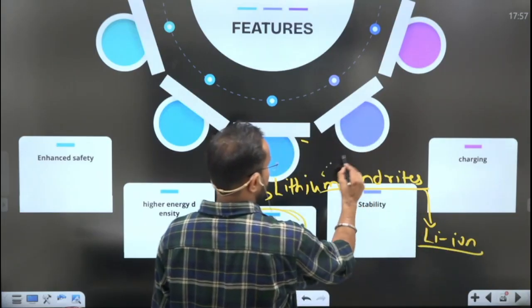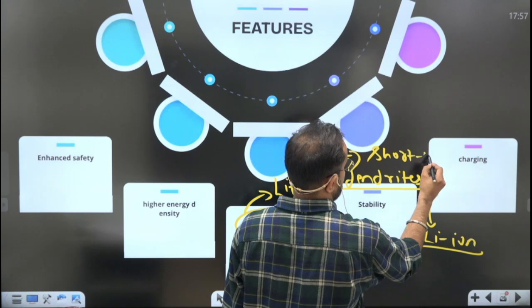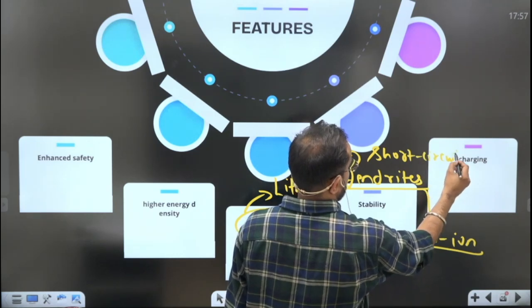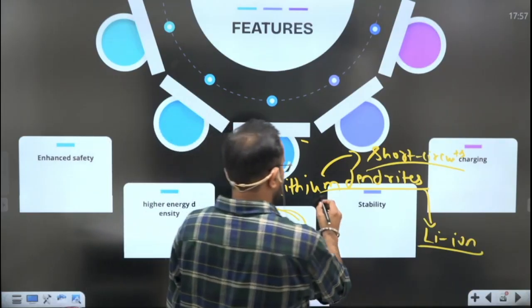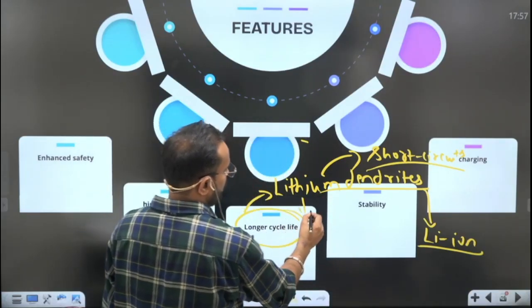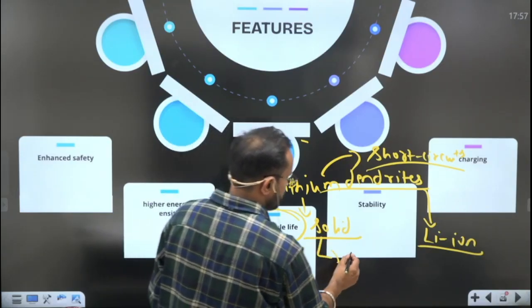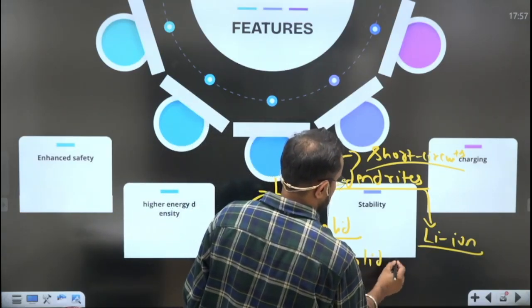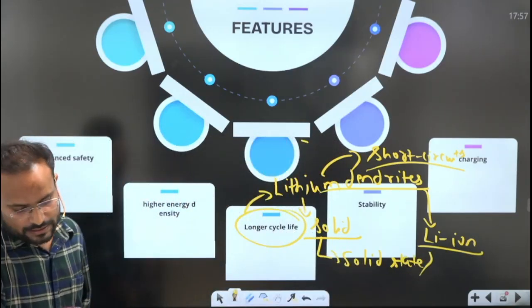And these lithium dendrites are responsible for short circuits. It is something that gets avoided with the solid electrolyte present in the solid state batteries, and that is why it tends to have a longer cycle life.